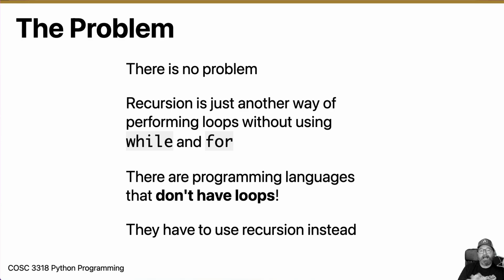Normally, there's a slide in here that describes the problem we're trying to solve, and then we look at the Python way to solve it. In this case, there is no problem. Recursion is just another way of looping, but without using loops. We don't use while and we don't use for. We use function calls to do it.